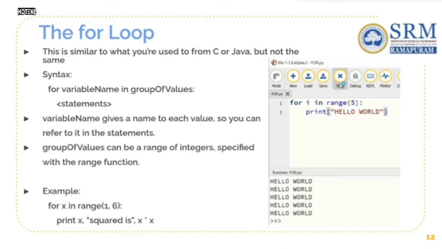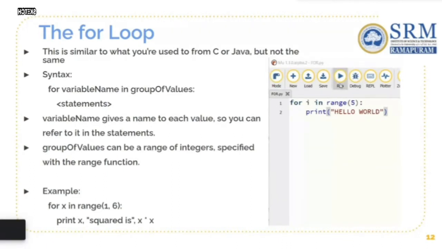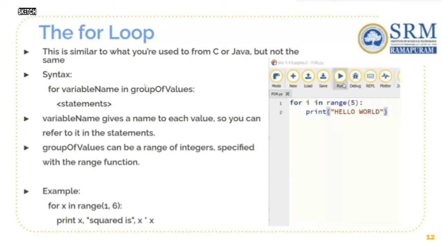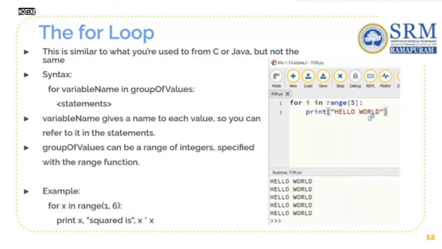The for loop. Here the for loop is used to iterate over a sequence of elements in a list, tuple, dictionaries, and so on, whatever data types we have. So as you can see here, if you want to print hello world 5 times, we need not write print hello world 5 times, as it will be very long. For the same thing, you can use the keyword for.